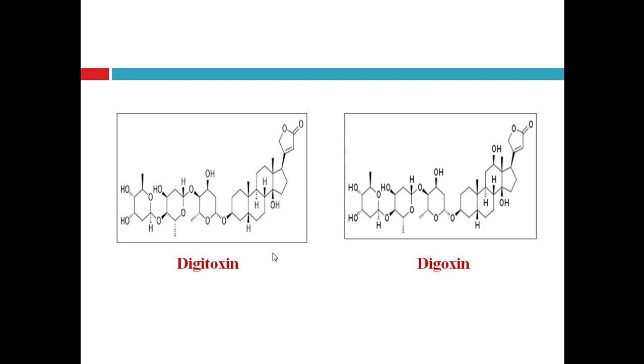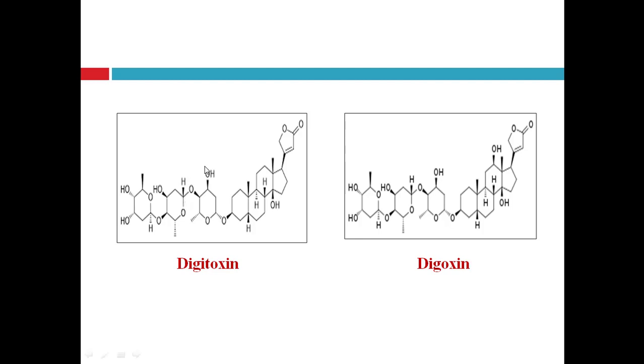The aglycone portion contains the steroidal nucleus and the glycone portion includes the sugar moiety. See here, this is the steroidal nucleus attached with the sugar moiety or glycone part, and this steroid nucleus is again attached with the lactone ring. This lactone ring plus steroid nucleus part is combinedly known as the aglycone part.